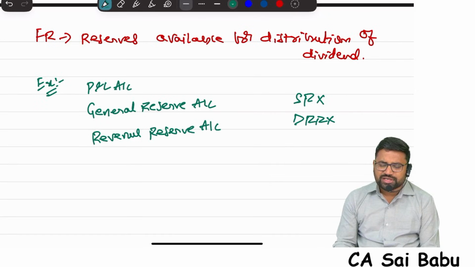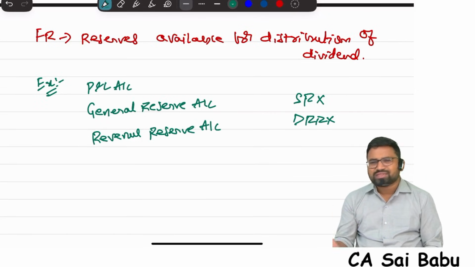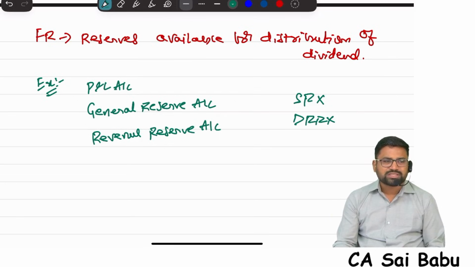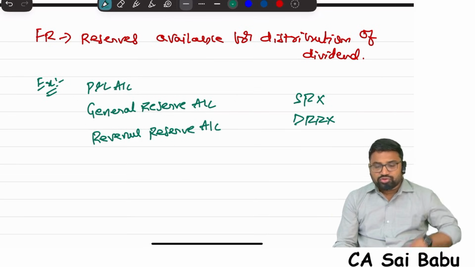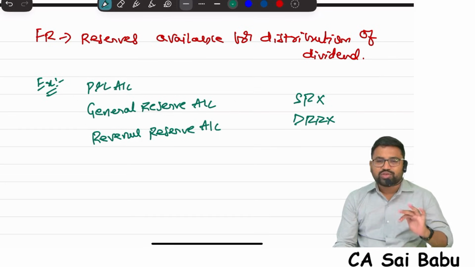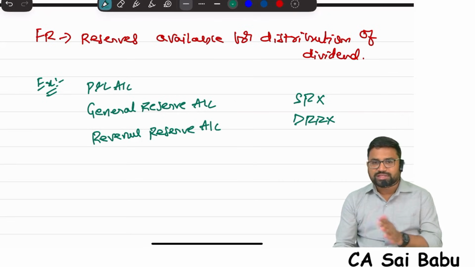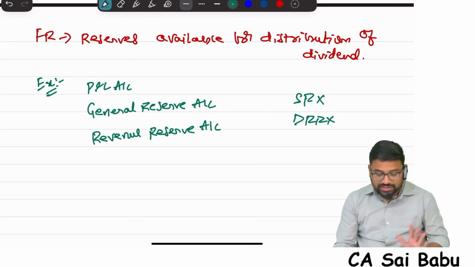Exchange fluctuation reserve. All different kinds of reserves will be there, sir. The company will create different reserves for different purposes. Now out of those reserves, which reserves can I use for payment of dividend? They are all free reserves. Of course, there is a definition in the Companies Act relating to free reserves, which we will see.